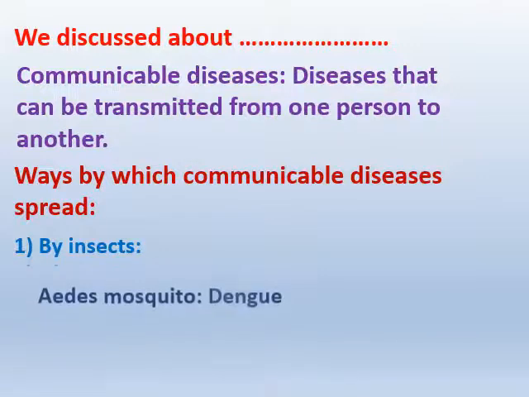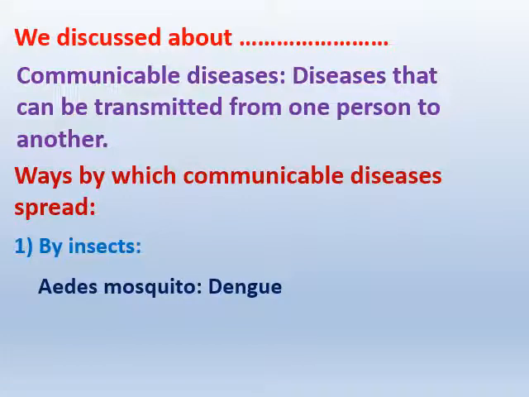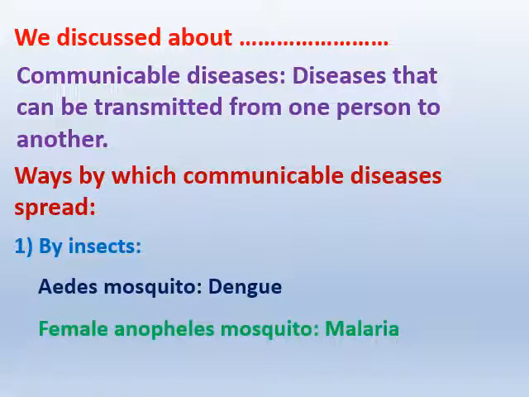First we discussed the Aedes mosquito, which spreads dengue fever, and next the female Anopheles mosquito, which spreads malaria, and last the flea, which spreads bubonic plague. And now we learn about the second way how communicable diseases are spread. Are you ready, children? Yes.